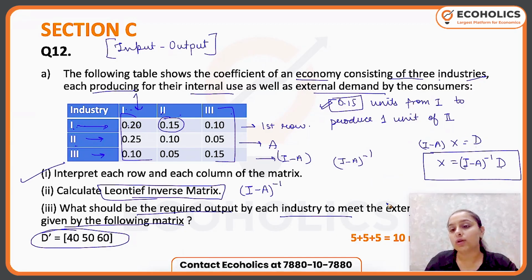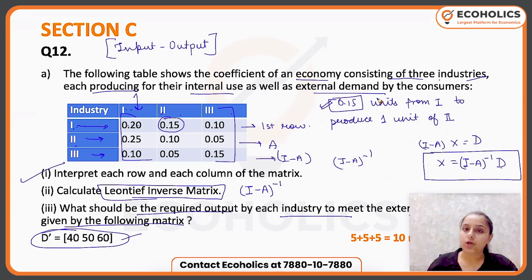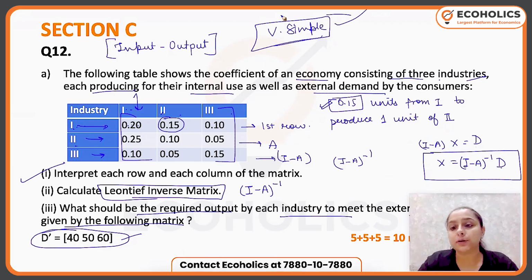So in part B, I have already calculated (I minus A) inverse. I will multiply that with the D vector and I'm going to get the gross output of all these three industries. So very simple question. So again, your 15 marks will be saved here. Okay. So 10 marks will be saved here. All right. So this is your question number 12 from section C.